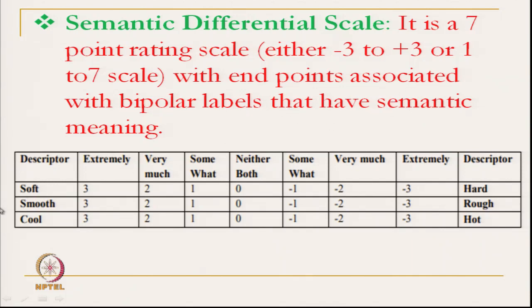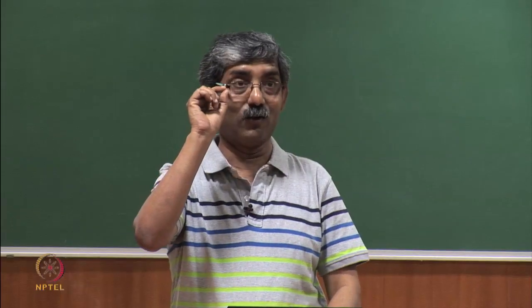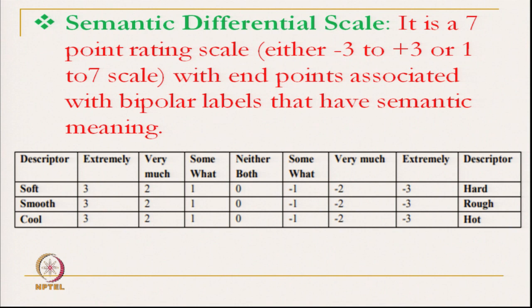Like the end points are bipolar: one side will be soft, another side hard; smooth or rough; cold or hot. These are the bipolar ratings, and in between we can rate. So, there is no confusion. Earlier you had to define whether 3 means most comfortable or least comfortable. Here it is given that 3 means extremely soft and -3 means extremely hard. So, bipolar labels are already given here.